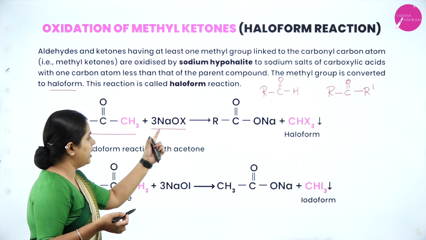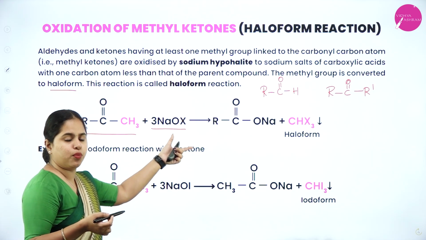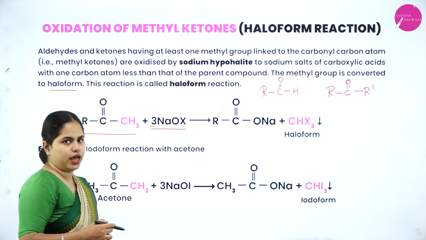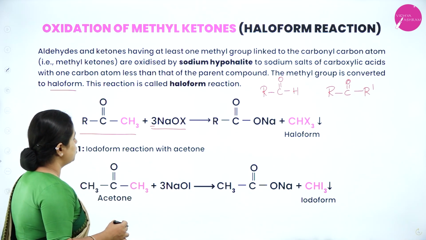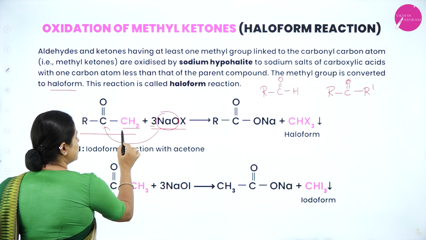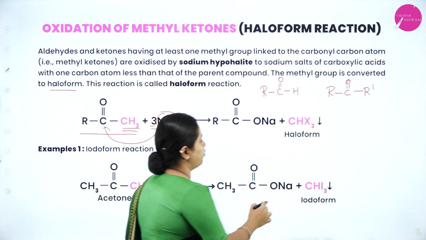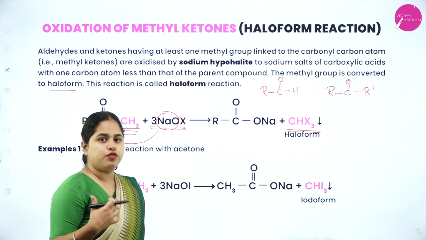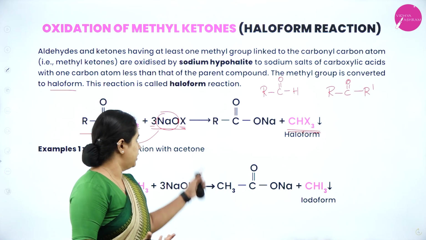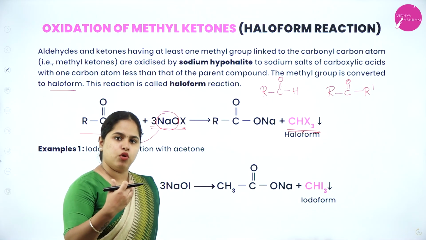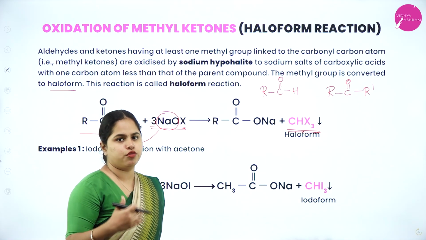So what is happening here? NaOX, this is called sodium hypohalite. This is going to react with 3 moles of sodium hypohalite. What is going to happen? The ONa is going to get attached to the carbon, and the CH3 and halogen together will form CHX3, which is called the haloform. So if it is chlorine which we are using instead of this X, we'll get chloroform. Bromine, bromoform. Iodine, iodoform will be obtained.